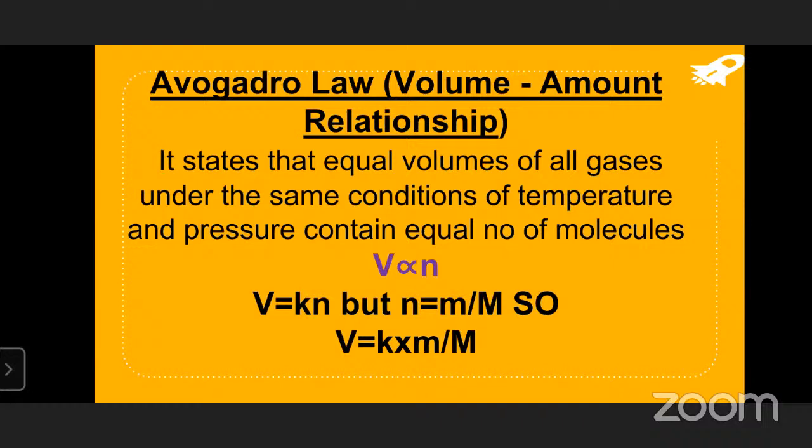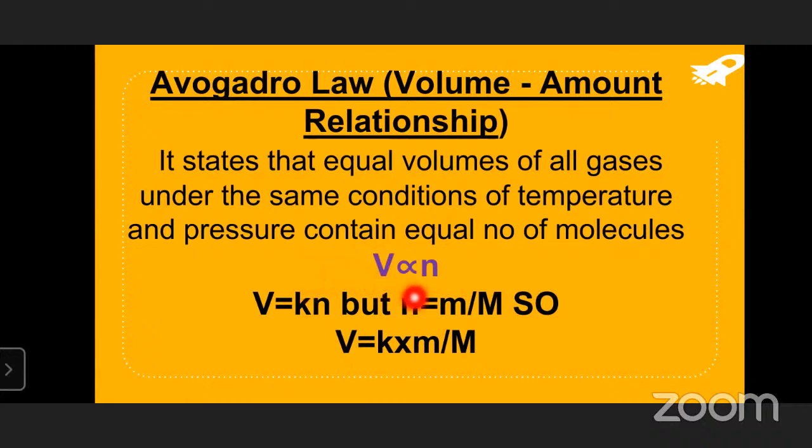This means that as long as temperature and pressure remain constant, the volume depends upon the number of molecules, or the amount of the gas. Mathematically, V is proportional to n. Removing the proportional symbol, we get a constant: V is equal to K into n.